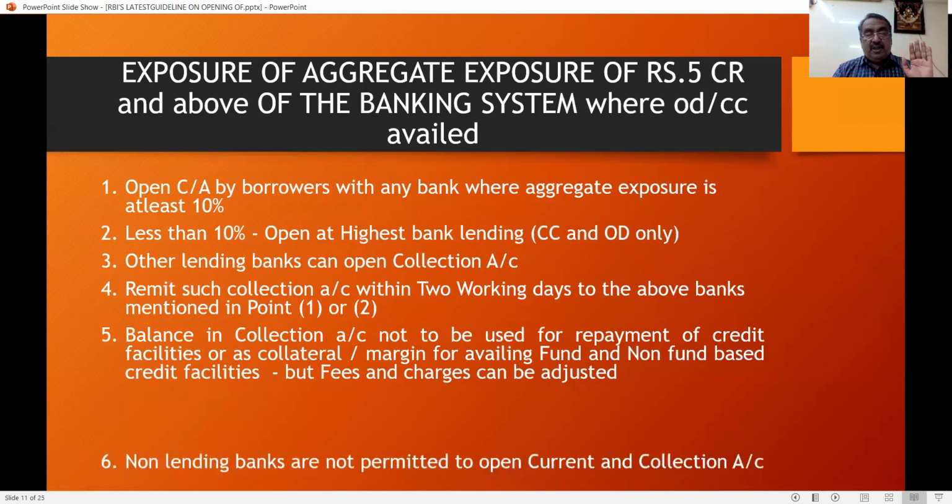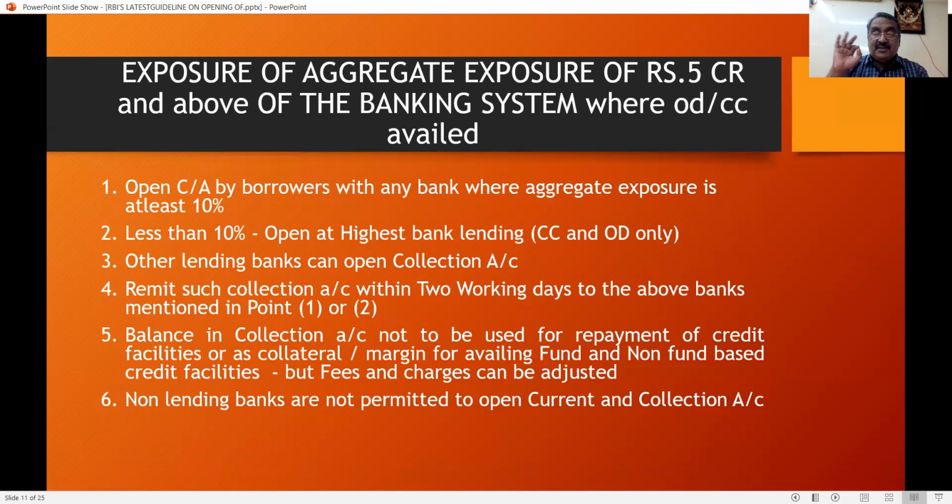So this is a very, very important thing. Non-lending banks are not permitted to open a current or collection account. If you are an auditor, you have to be very, very careful whether it is a lending bank or a non-lending bank, and see the exposure. If the exposure is less than 5 crore, any bank can open a current account. But if the limit is 5 crore or more, then it has to be done through a collection account.